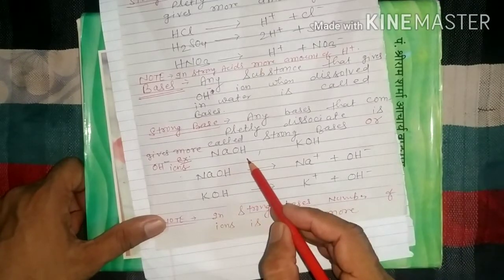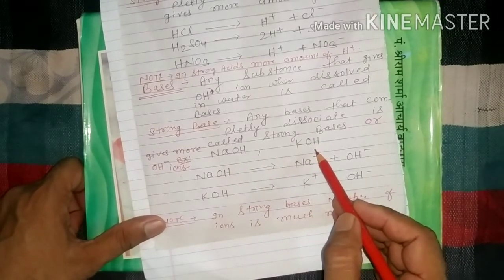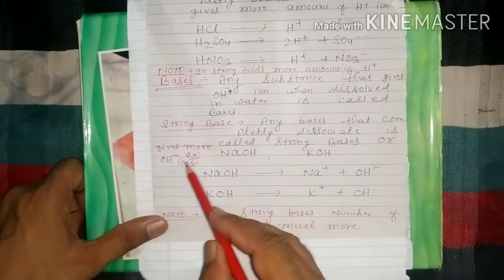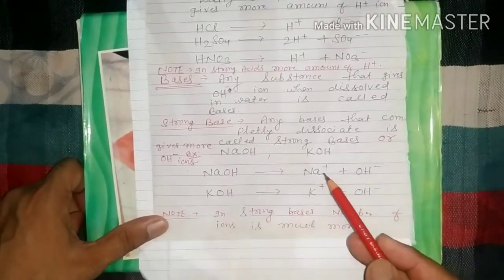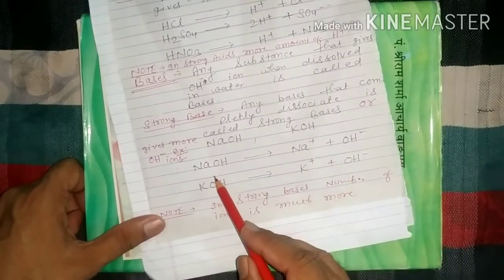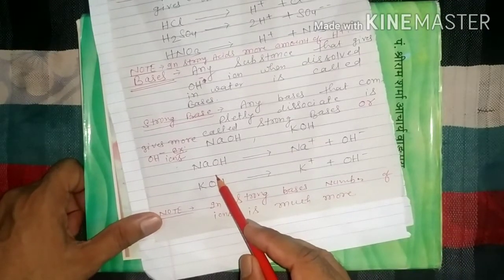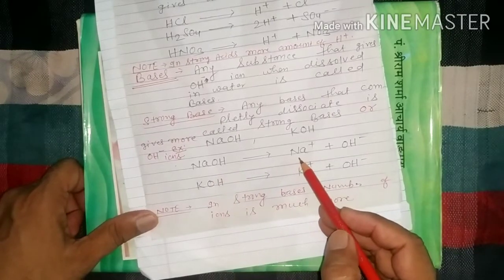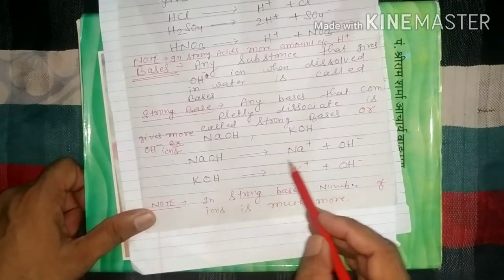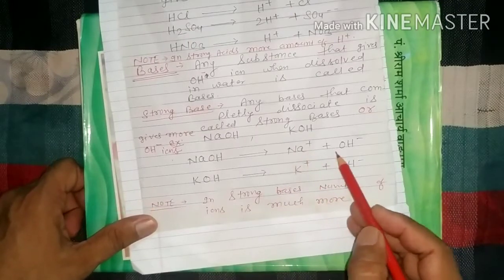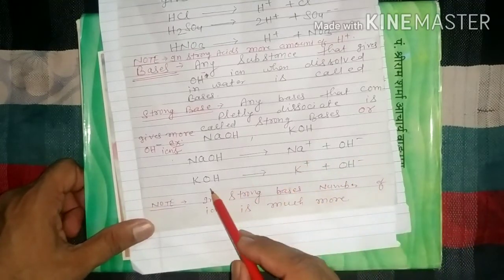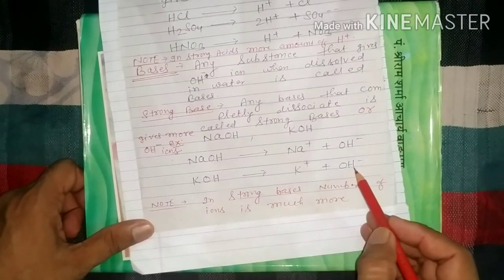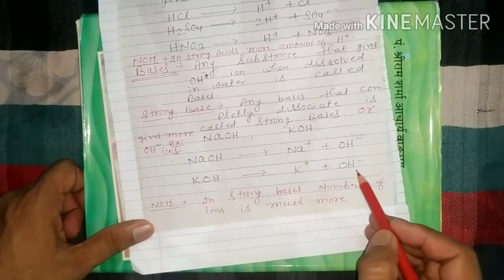A strong base gives more hydroxide ions. NaOH is one example of a strong base, and it breaks down into sodium ion and hydroxide ion. Potassium hydroxide also breaks down into two ions, potassium ion and hydroxide ion.